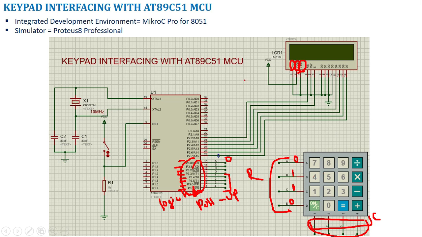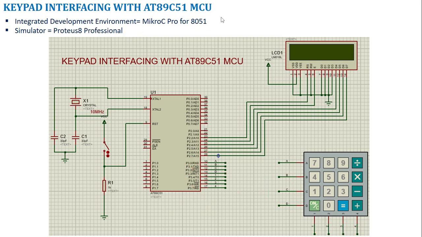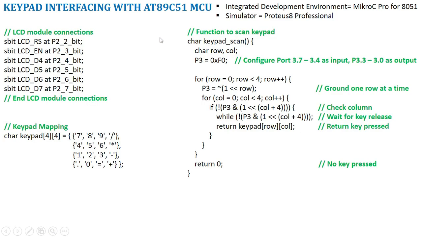And this simulation will take place with the help of Proteus 8 Professional software, and the C coding will be done in your MikroC PRO for 8051 IDE. Now let us look at the program. So first we will define the LCD connections. As I said, LCD D4 to D7 is connected to port 2.4 to 2.7, and the RS line is connected to 2.2, enable line is connected to 2.3. This gives the LCD connections.